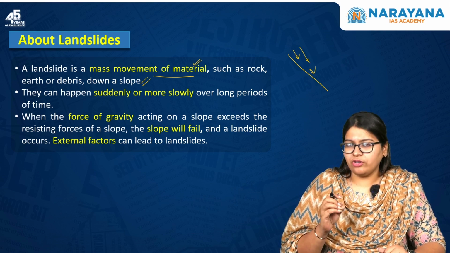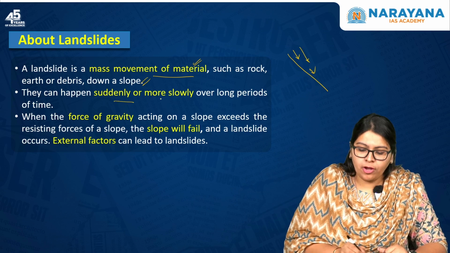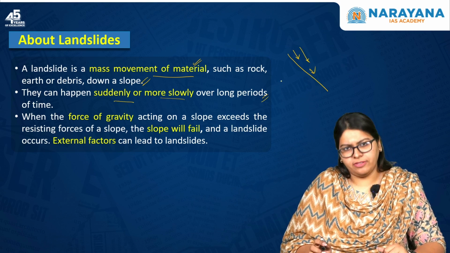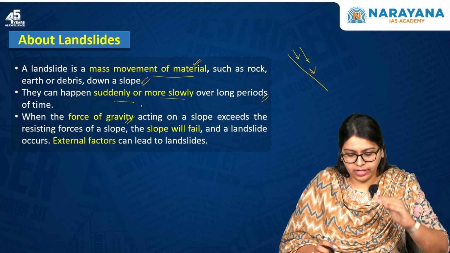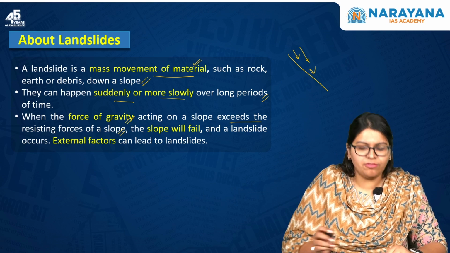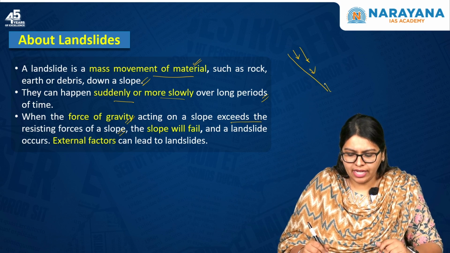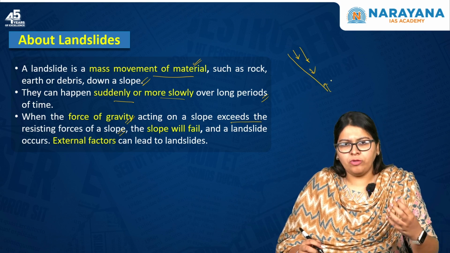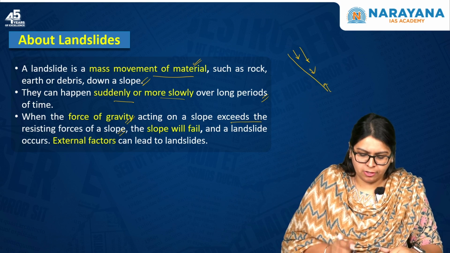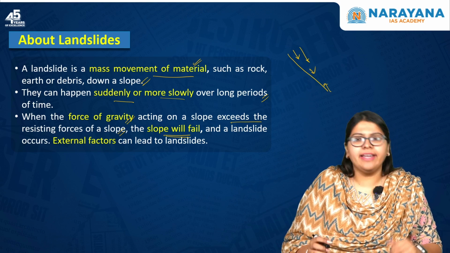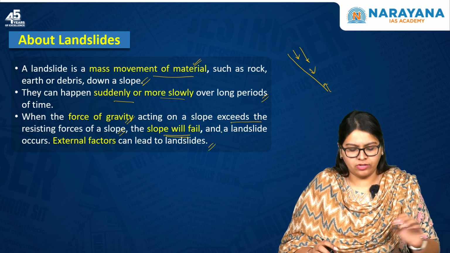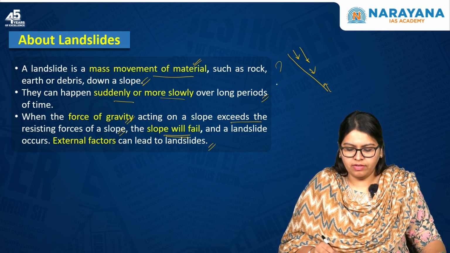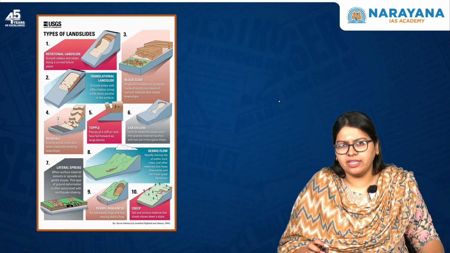And this can either happen suddenly or more slowly over longer periods of time. When the force of gravity acting on a slope exceeds the resisting forces of the slope, so when gravity exceeds the amount of resistance given by the slope, then the slope will fail and a landslide will occur. External factors can also lead to landslides. So here we've understood what a landslide is all about.